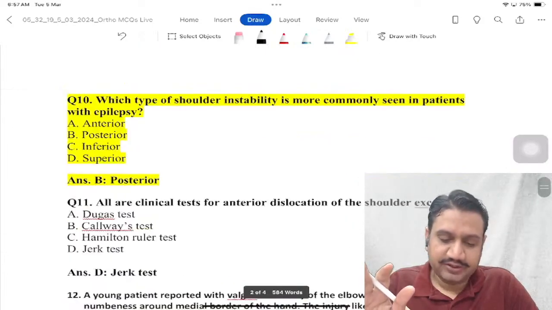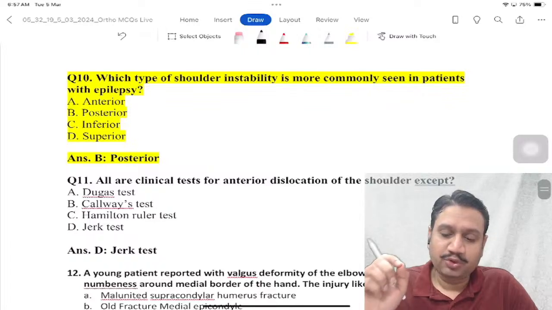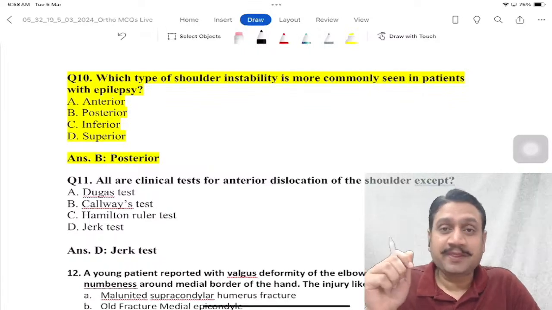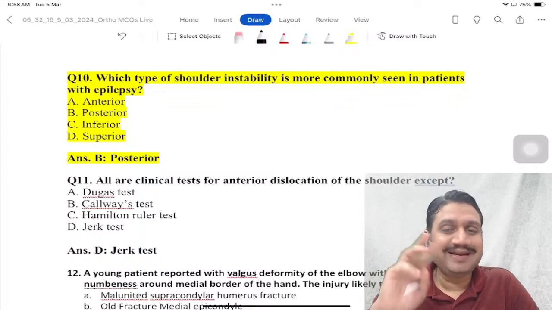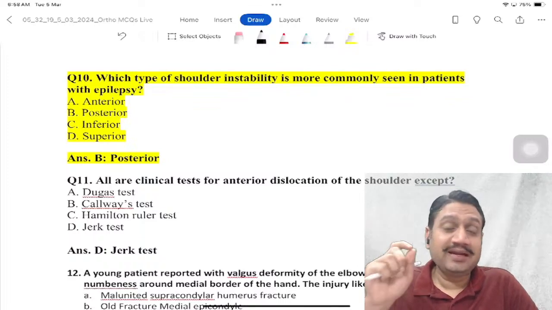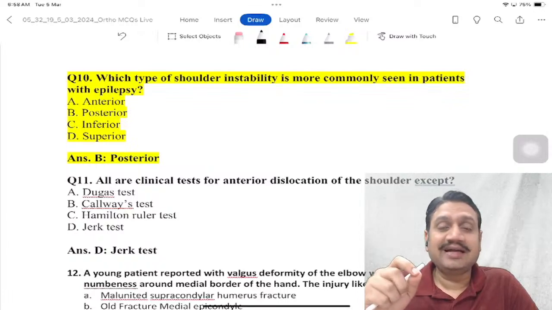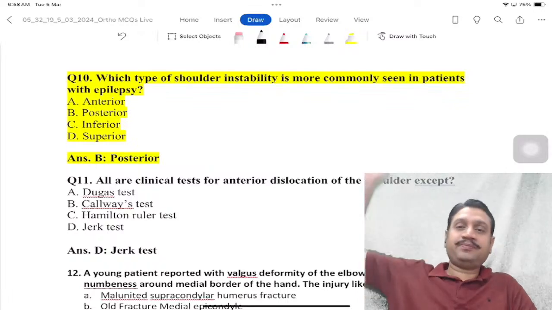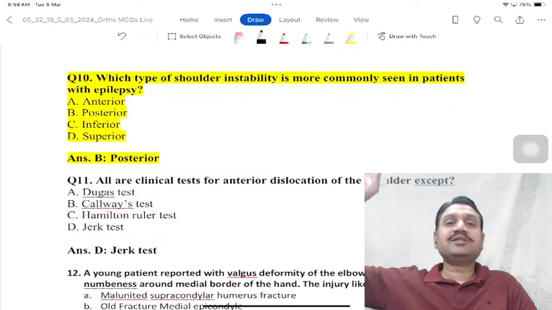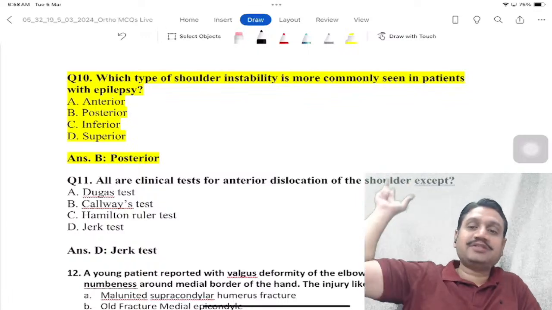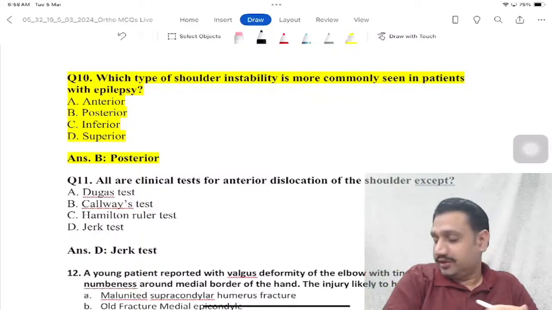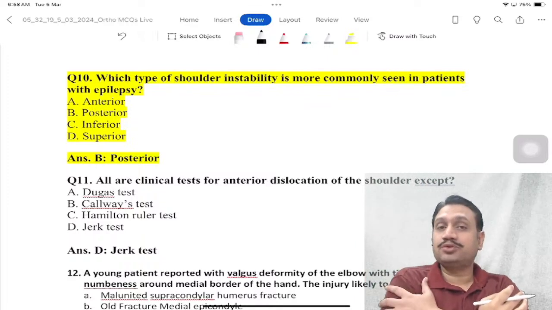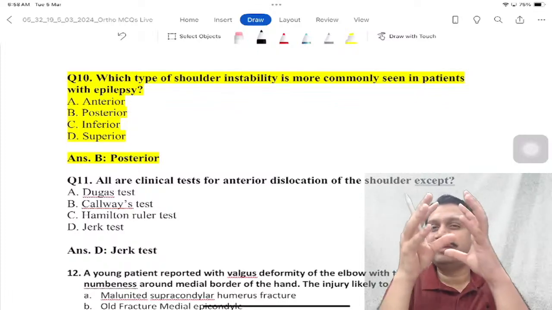Then we have, which of the shoulder instability is more commonly seen in patients with epilepsy? Remember, when we talked about shoulder dislocation, 4 points each for the anterior and the posterior dislocation. Now, in anterior dislocation, we said it happens when somebody is trying to throw something, right? What was the attitude there? Abduction and external rotation, right? But posterior dislocation has to happen with the arm adducted, with the arm close to the body, when the muscle capsule and everything contracts.